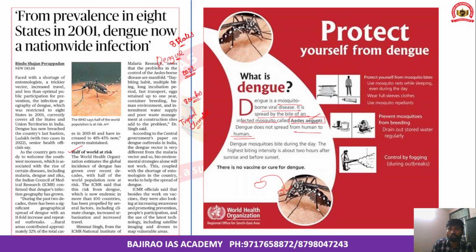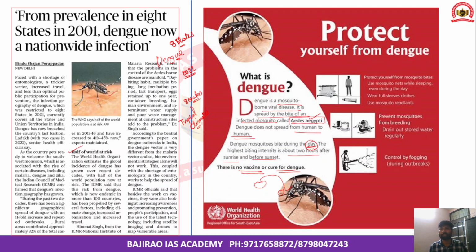Now, dengue mosquitoes bite during the daytime, not at night, and the highest biting intensity is about 2 hours after sunrise and before sunset. So, 2 hours after sunrise and before sunset is the highest biting intensity of Aedes aegypti mosquitoes. However, for dengue disease, there is no vaccine and no cure.